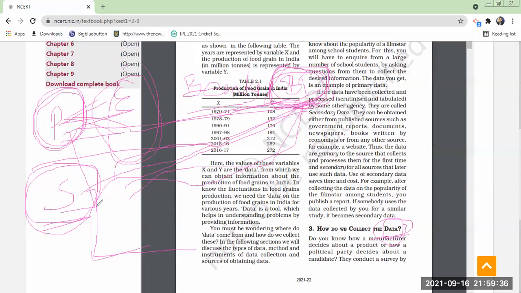Somebody has already gathered it, and we are using the data for our purpose. You understand? See, as you all know, prime minister means first minister, the highest position held in the union ministry. Similarly, primary data means the first time you collect the data. Did you understand?